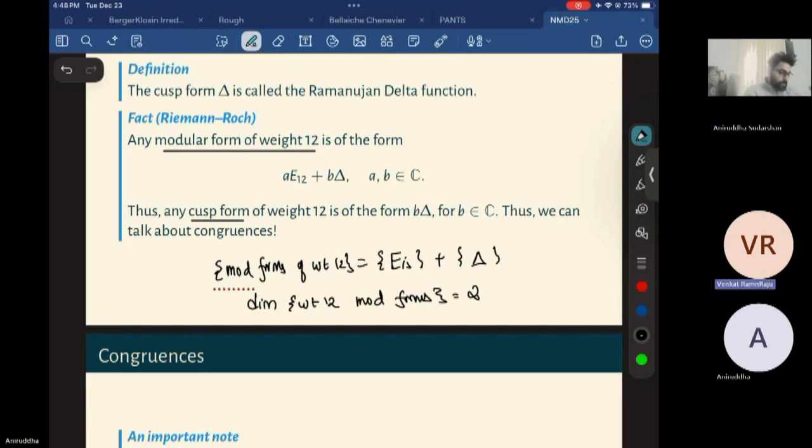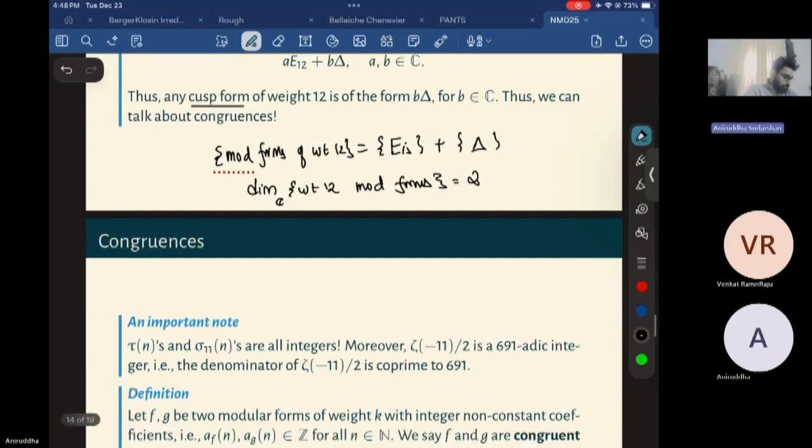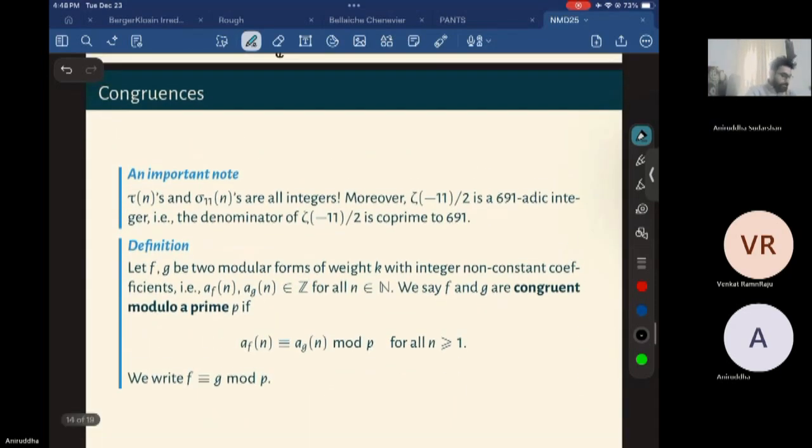So you are essentially talking about the vector space formed by the collection of all modular forms of weight 12. Yes. Okay. Yeah, I can also look at it over Q as well, but yeah, okay. Fine.